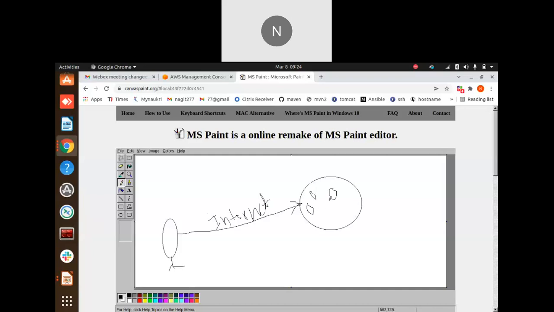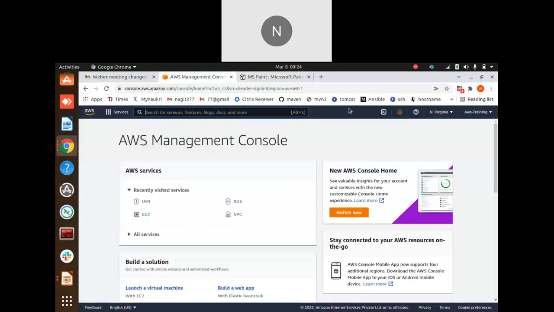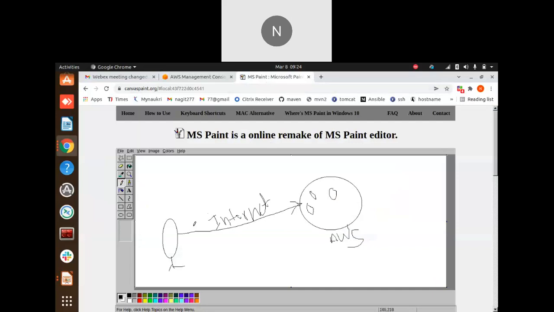We can take this as the AWS cloud. Here we are connecting to the AWS cloud via internet. I am logging into the AWS cloud through the internet, right? If I don't have the internet, I cannot log into the AWS console, and I cannot buy the servers. I cannot buy anything here. So we should have the internet, and we will connect to the AWS cloud here.